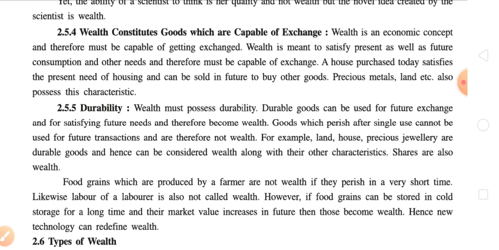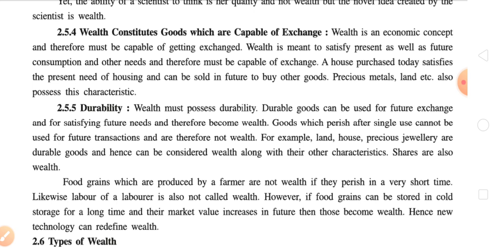Next point: wealth is meant to satisfy present as well as future consumption and other needs, and therefore must be capable of exchange. Today we are capable of getting a higher amount of money as income, because we are young and able to earn a lot, and out of that earning we consume what is necessary right now, and the remaining money we save for future purposes.